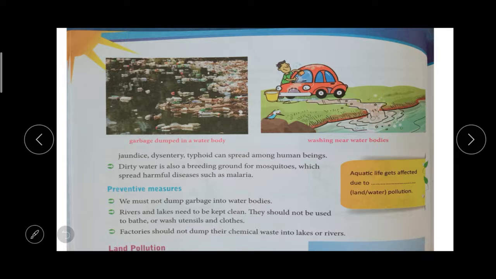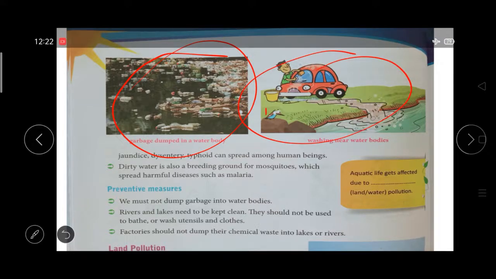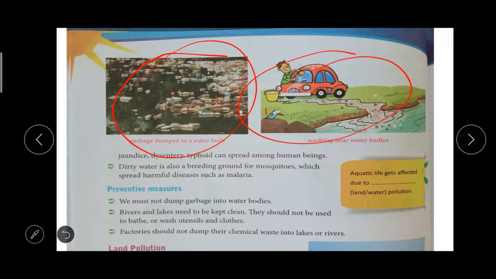What are the preventive measures? First main point is we should not dump waste material in the water body. In this picture you see large amounts of waste thrown in the water bodies, and they are cleaning vehicles in the water bodies. Rivers and lakes should be very clean. We should not use these water bodies for bathing, or washing utensils or clothes.